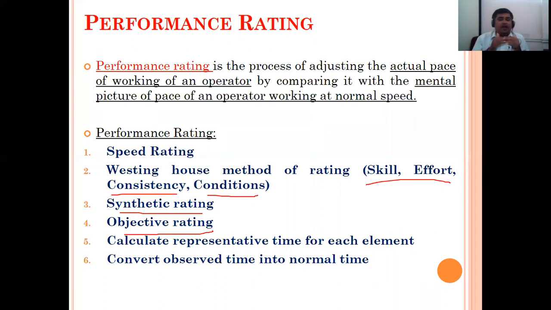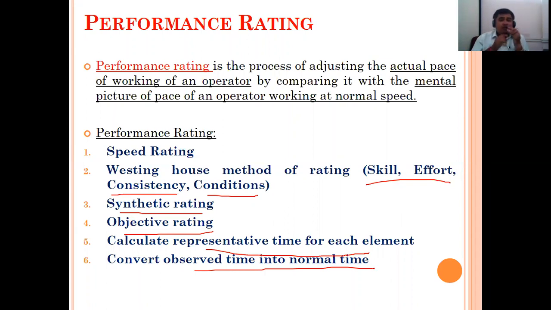The target is 500 jobs, I have achieved it and given more than that. So objective-oriented rating may be there. Calculate the representative time for each element and convert observed time into normal time. These are the points we should consider while giving the performance rating.